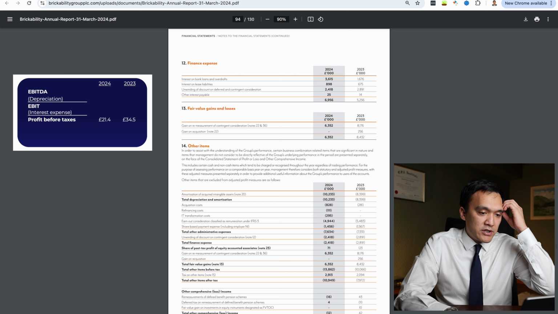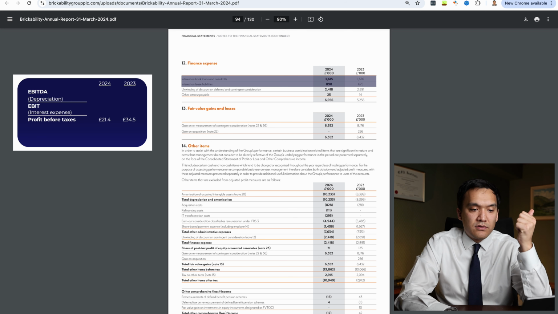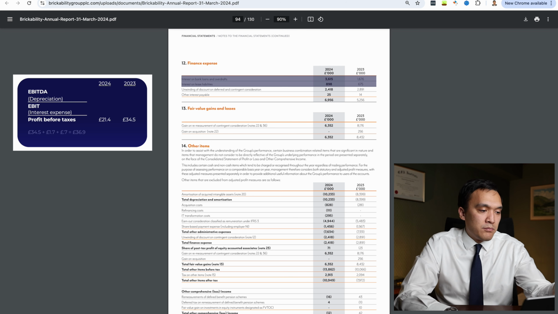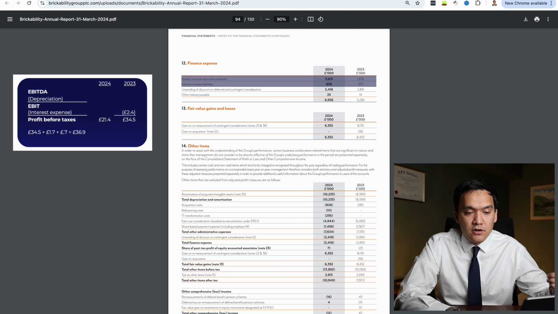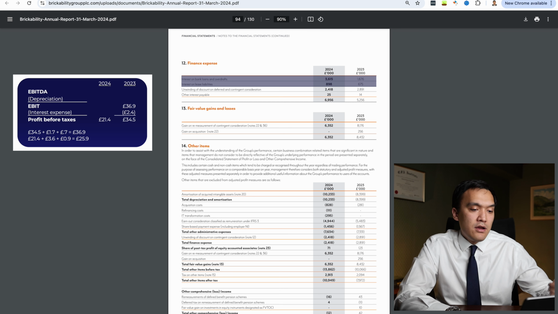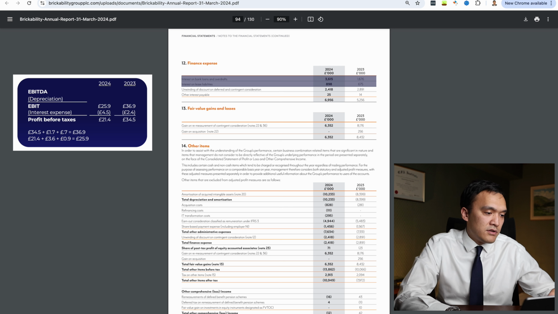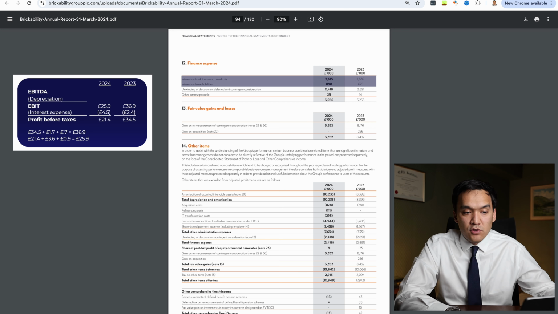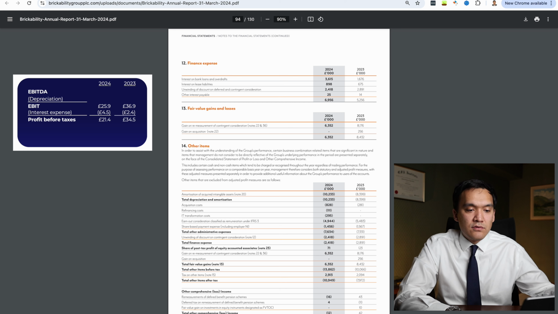So we add back for 2023, we had profit before tax of 34.5 million. We add back 1.7 million of interest on bank loans, and we add interest on lease liabilities of 0.7 million. And we get earnings before interest and taxes of 36.9 million in 2023. Then for 2024, we had earnings before taxes of 21.4 million. We had 3.6 million of interest on bank loans and 0.9 million on interest on lease liabilities. And we get earnings before interest and taxes of 25.9 million in 2024.